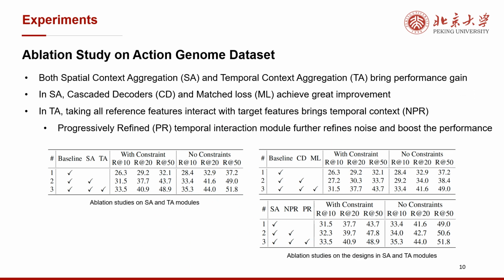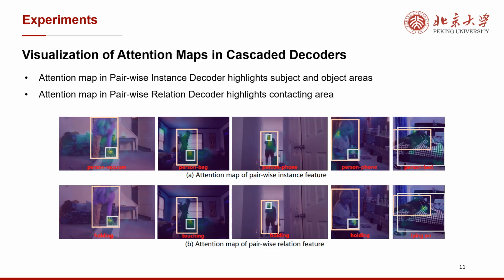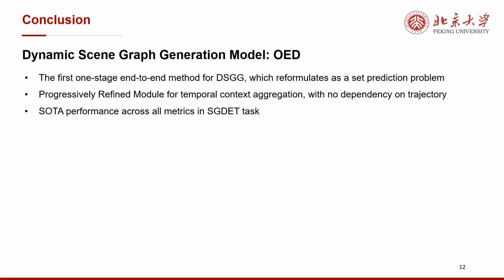Here we present ablation experiments. We show the effectiveness of the two modules and all designs in each module respectively. Then we visualize the attention maps of cascaded decoders and find that the pairwise instance decoder attends more to subject and object areas, namely pair instance areas. The pairwise relation decoder pays more attention to the contacting area, namely pair relation areas. This result corresponds to our initial motivation. In this paper, we propose a one-stage end-to-end framework, OED, with the temporal context aggregation module PRM, which achieves superior performance.